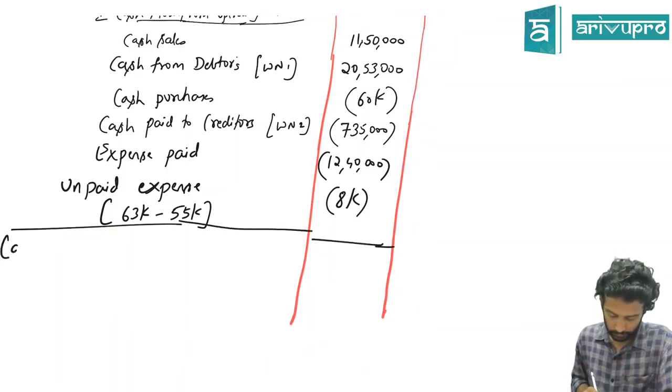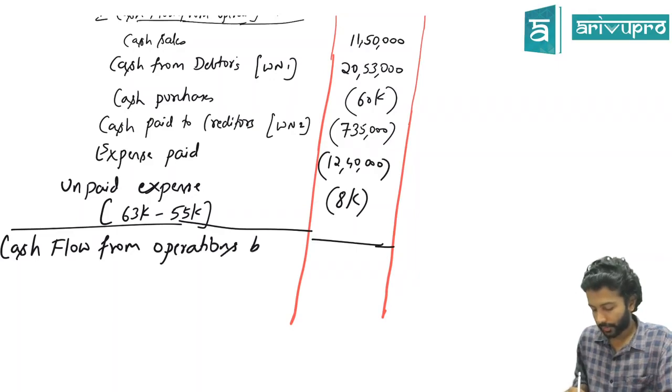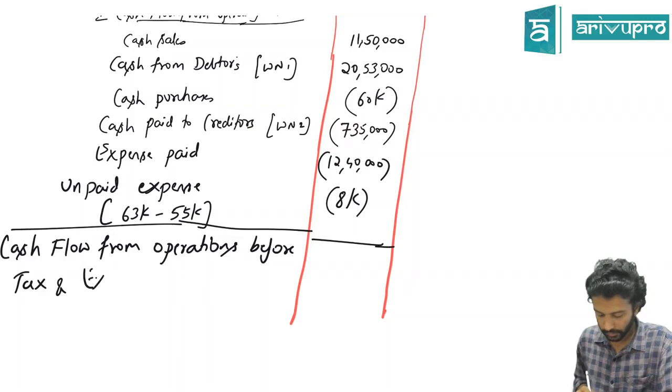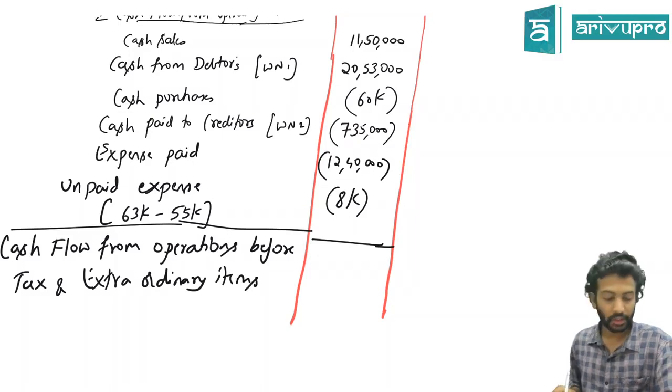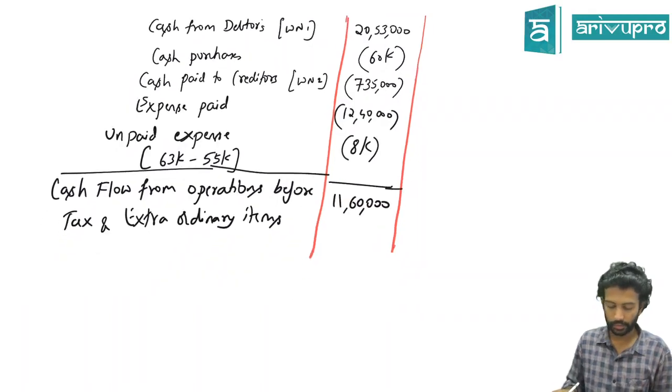So it'll be cash flow from operations before tax and extraordinary items. How much are we getting that to be? 11 lakh 60,000.